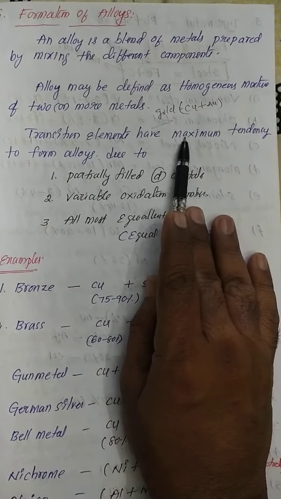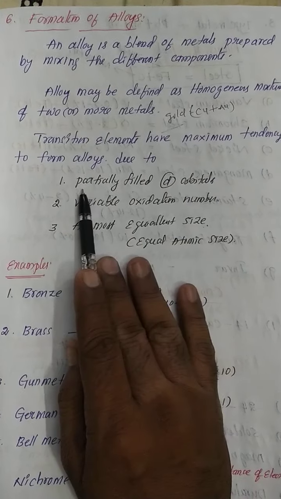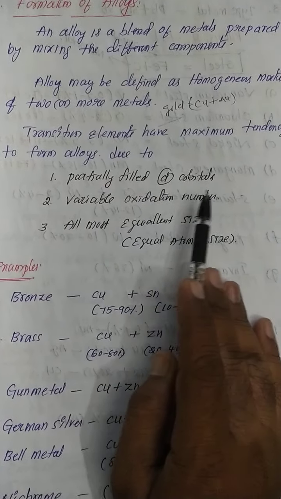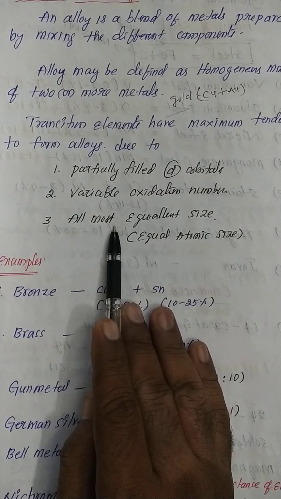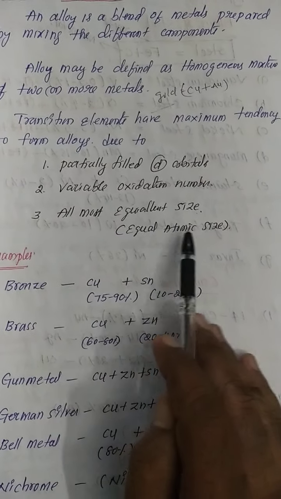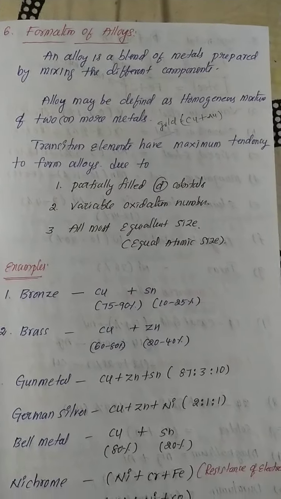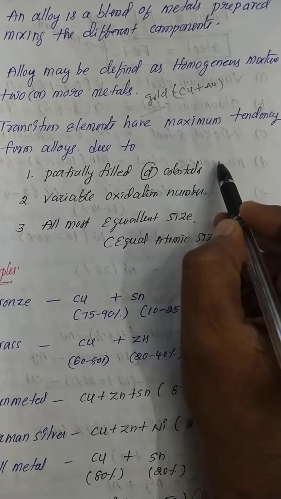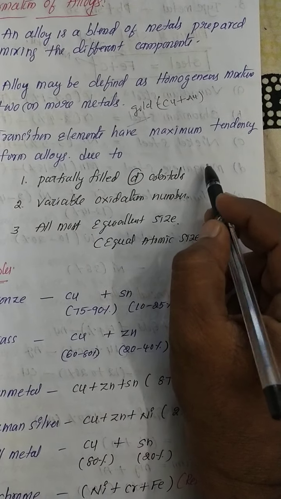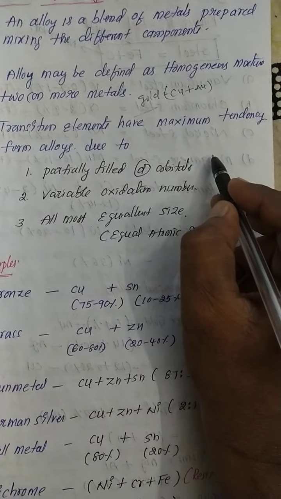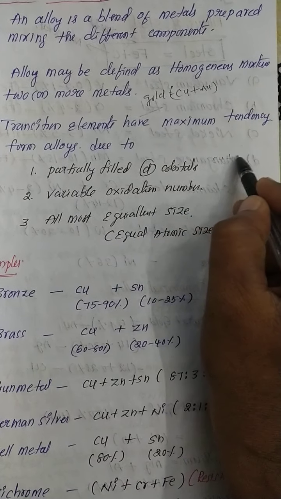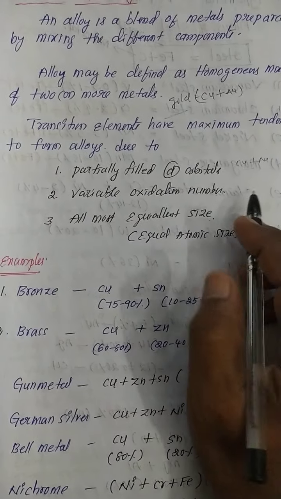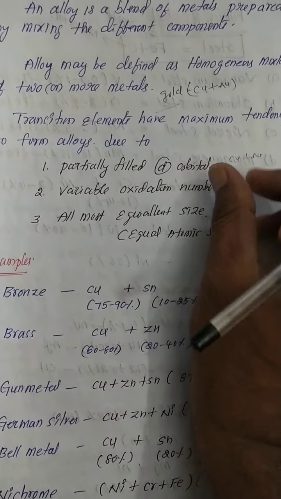Transitional elements have maximum tendency to form alloys due to partially filled d orbital, variable oxidation number, and almost equivalent atomic size. These three reasons. The first one is partially filled d orbital. It's nothing but unpaired electrons present in the d orbital. For example, copper plus gold. Copper has unpaired electrons. Similarly, gold also has unpaired electrons, meaning they easily mix together.